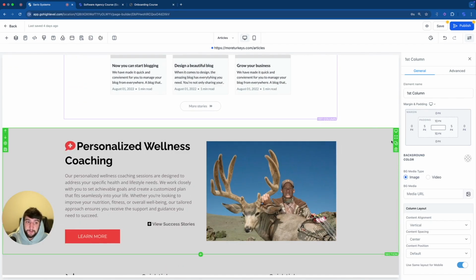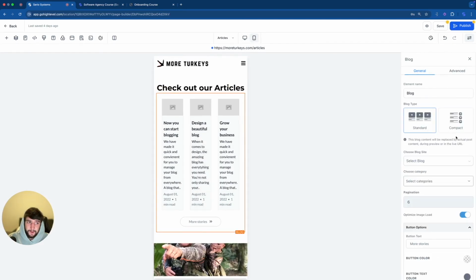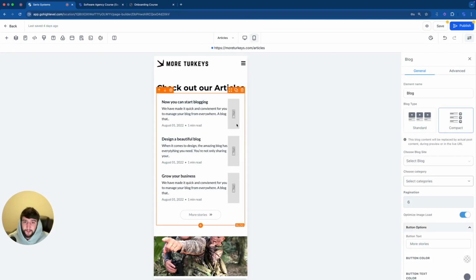Then at the bottom, I can actually get rid of this section entirely. And there you go. Now let's go over to mobile. Make sure it looks good here. I'm going to go over to compact and see what that looks like. I think it looks a little bit better, but I might have to get rid of these photos. But if that doesn't work and it makes the photos look terrible, then I will get rid of this entirely and I will find a new way to connect blogs so that it looks good on the mobile view.